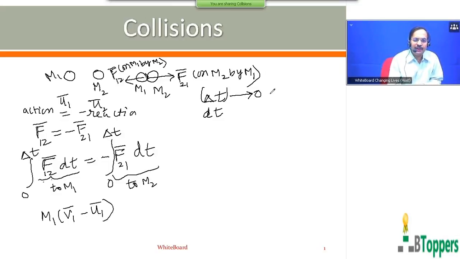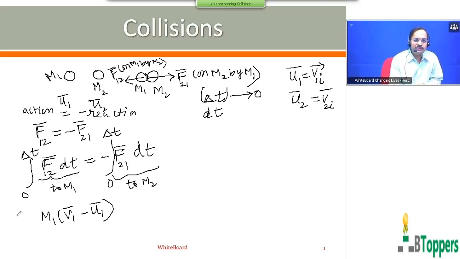Here U1 bar is the initial velocity of M1 just before collision. In some books it may be denoted by V1I, and U2 may be denoted by V2I. U2 bar is the velocity of M2 just before collision, which may also be written as V subscript 2I, that is the initial velocity of M2.